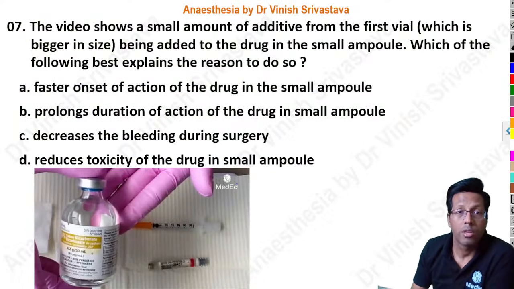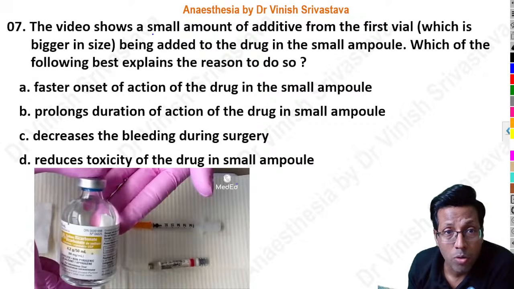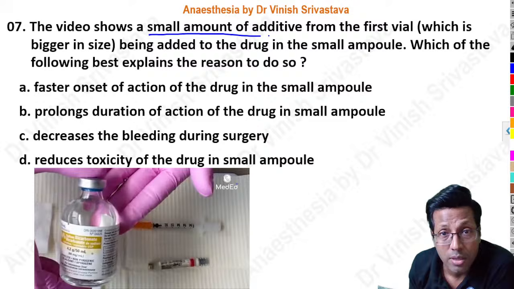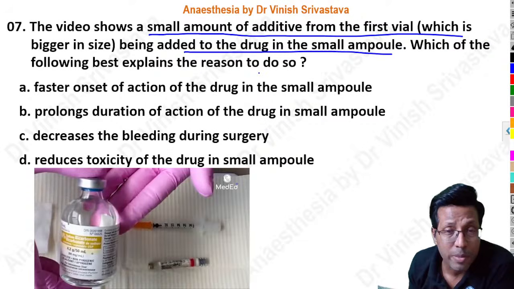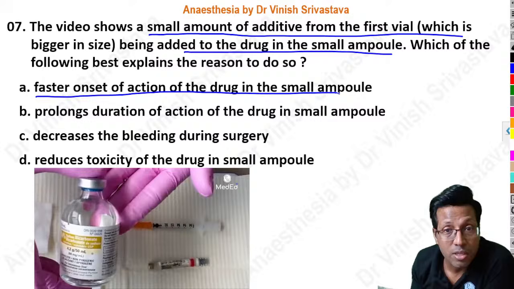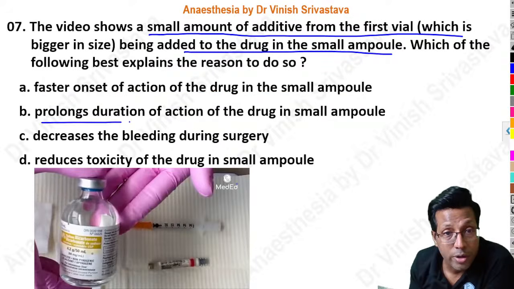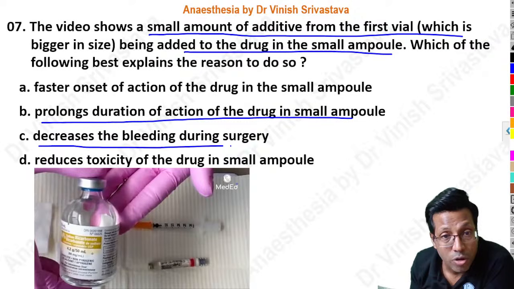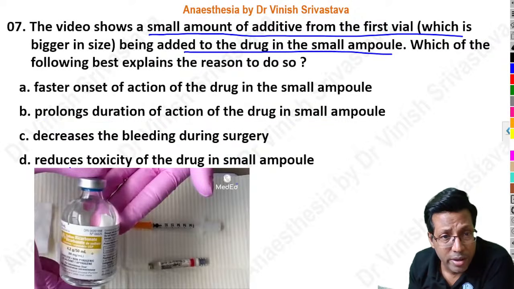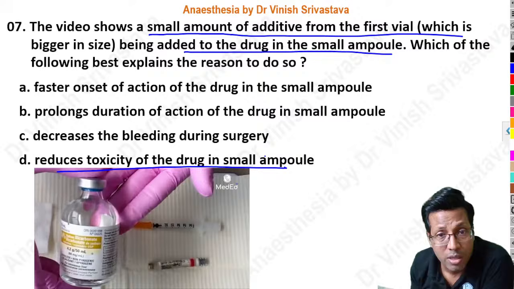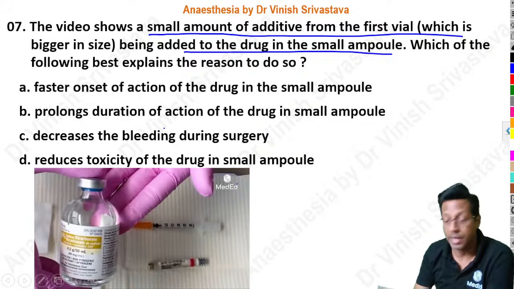The video shows a small amount of additive from the first vial, which is bigger in size, as you can see, being added to the drug in the small ampule. Which of the following best explains the reason to do so? A, faster onset of action of the drug in the small ampule. B, it prolongs the duration of action of the drug in the small ampule. C, it decreases the bleeding during the surgery. D, it reduces the toxicity of the drug in the small ampule. Yes, guys. So answer A, B, C, or D.